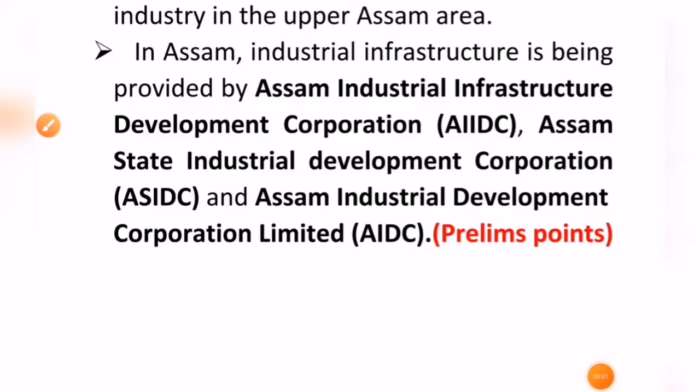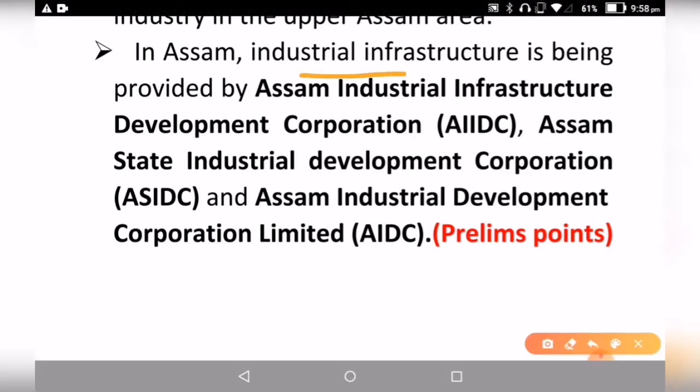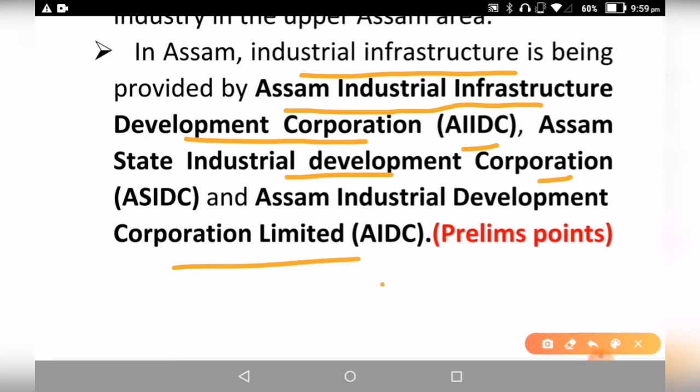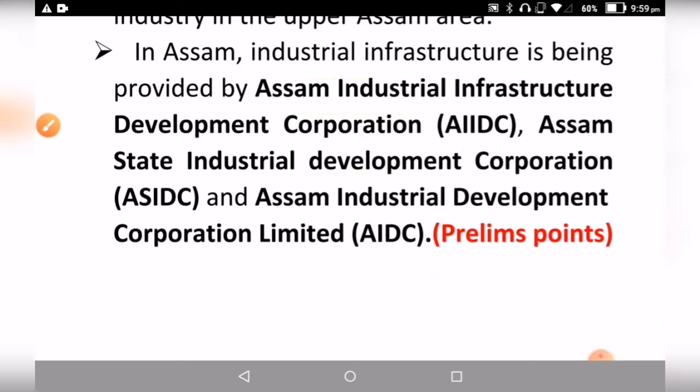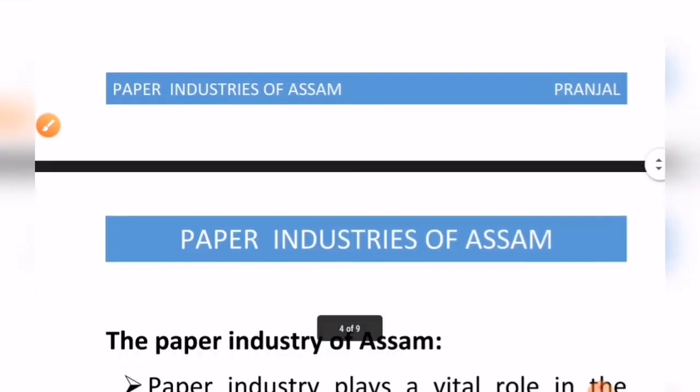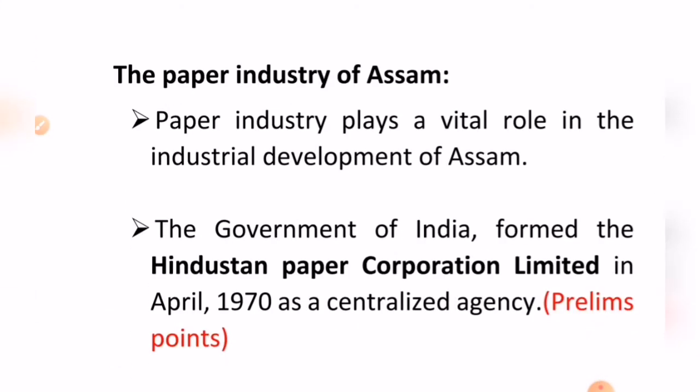Before discussing the paper industry of Assam, let's see some important facts for the prelims. In Assam, industrial infrastructure is being provided by the Assam Industrial Infrastructure Development Corporation, that is AIIDC, then the Assam State Industrial Development Corporation and the Assam Industrial Development Corporation Limited. These are important from the prelims point of view, so keep this in mind. Now see the paper industry in Assam.